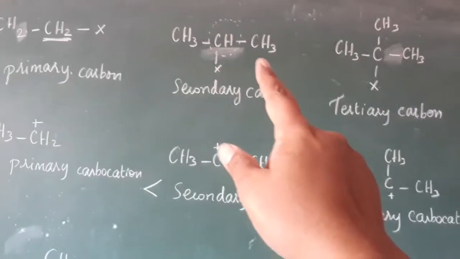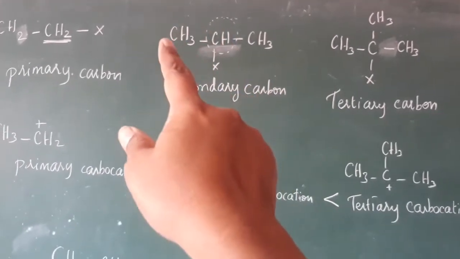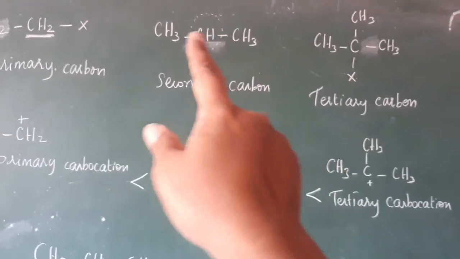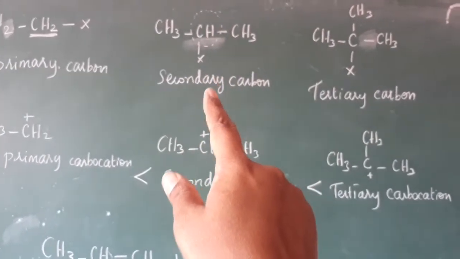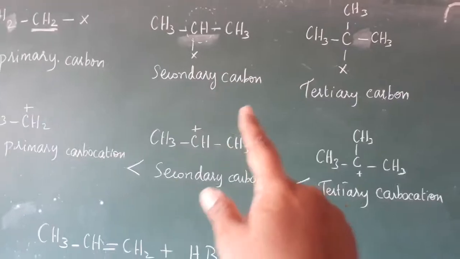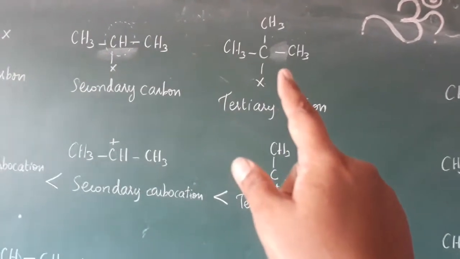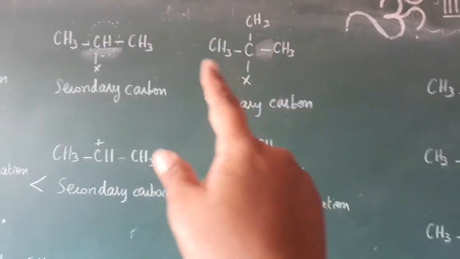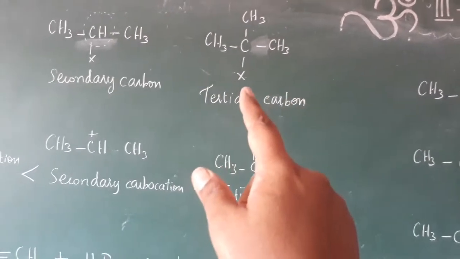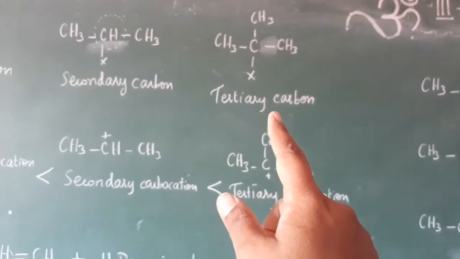And here, the carbon CH has one methyl on this side and one methyl on that side, so two alkyl groups, and it possesses one hydrogen and one functional group. That carbon is called secondary carbon. And this carbon possesses three alkyl groups, three methyls, CH3, CH3, CH3, and one functional group. That carbon is called tertiary carbon.